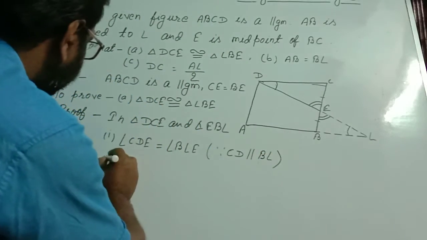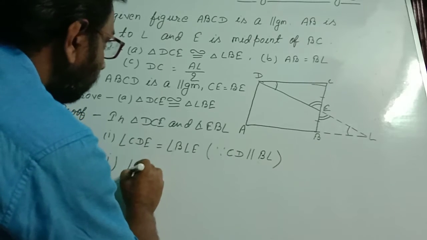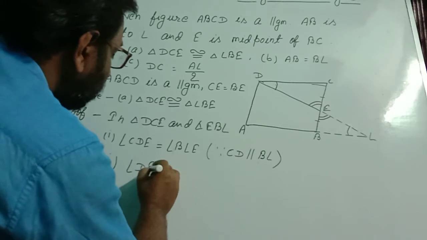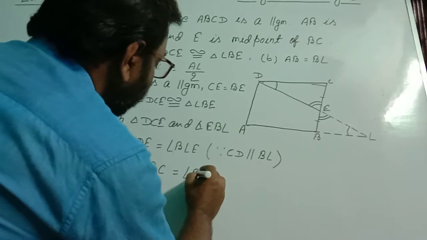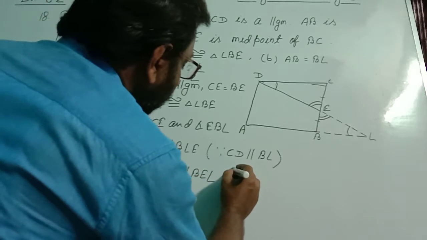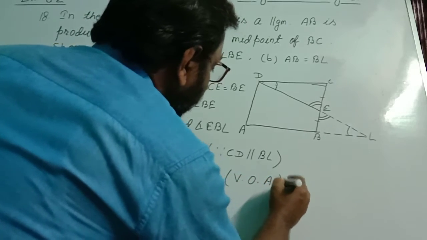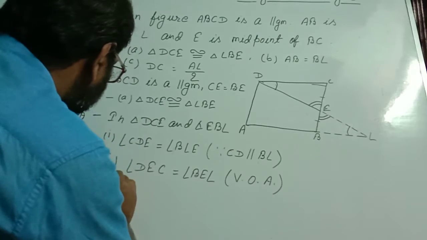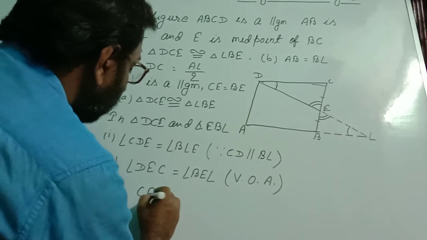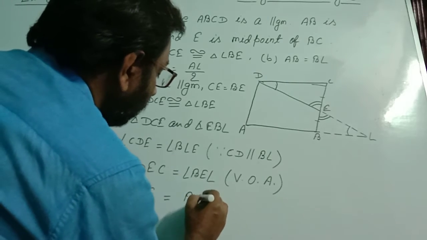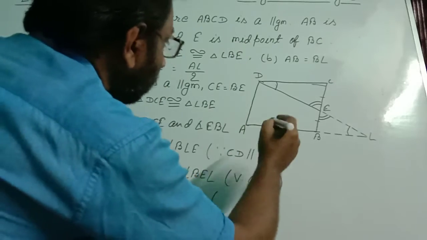Second condition, that is angle DEC equal to angle BEL. The reason we will write is vertically opposite angles. And the third condition given in the question is that CE is equal to BE. Why do we say this? Because in the question it is given that E is the midpoint of BC.